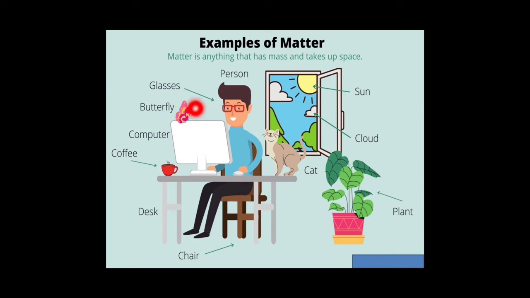See, glasses, butterfly, computer, coffee, desk, chair, cloud, sun, cat, plant, everything. Everything that you see around is matter, and matter is anything that has mass and takes up space.